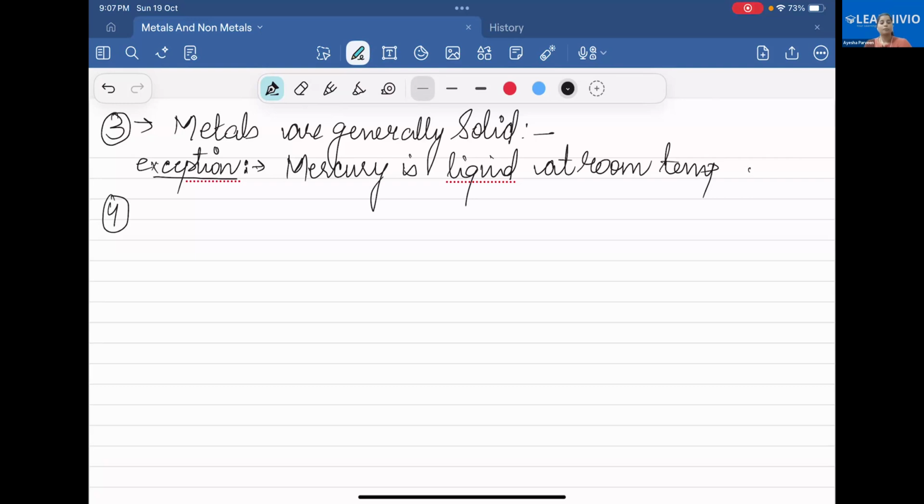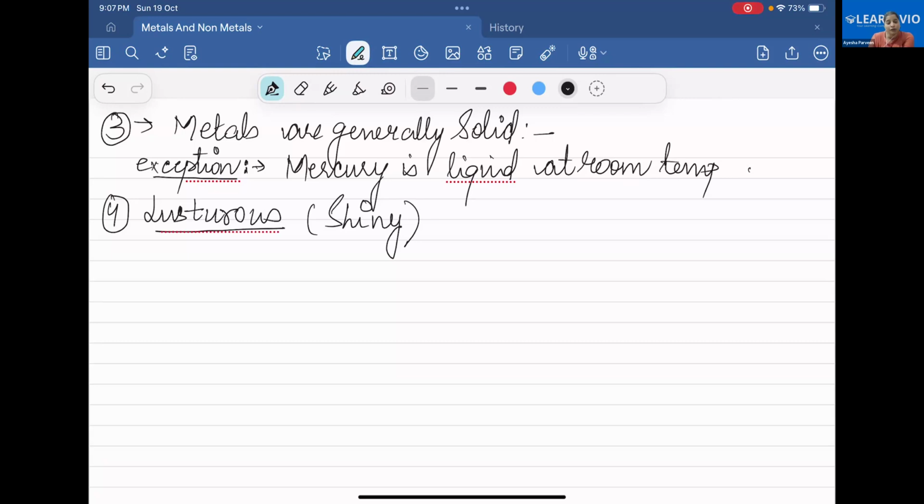So how many total properties have I told you about the metals? About density, about boiling point, about how they are generally solid. Now the next physical property I'm telling about is that they are lustrous. Lustrous means what? Shiny.